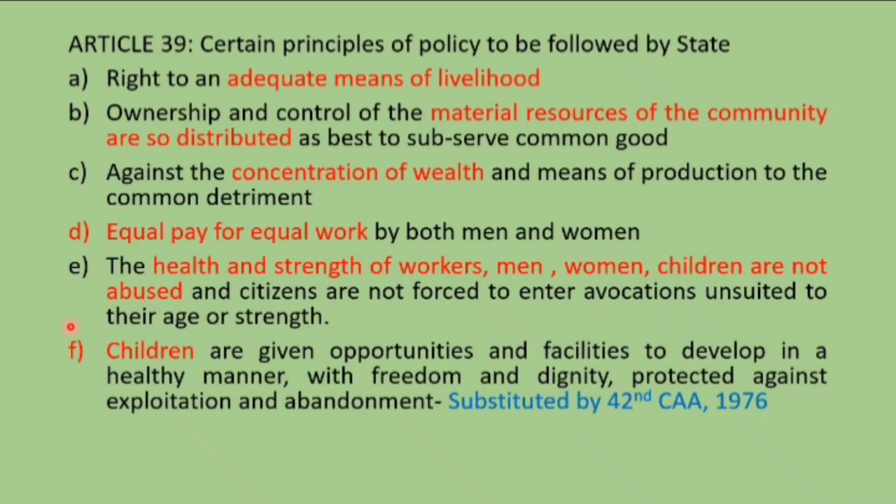So keep these clues. The first one is that the father thinks the children need livelihood, so he distributes the material resources he has, and this leads to protection against the concentration of wealth with one person. They hired agricultural persons, and they pay equal pay for equal work, and they ensure that the health and strength of the workers involved in this work are not abused, and they even give the opportunity for the children to work in this agricultural land. Remember this. Then moving on to the next article.